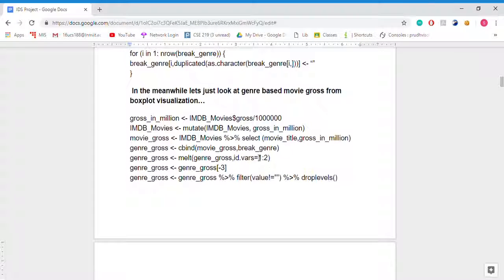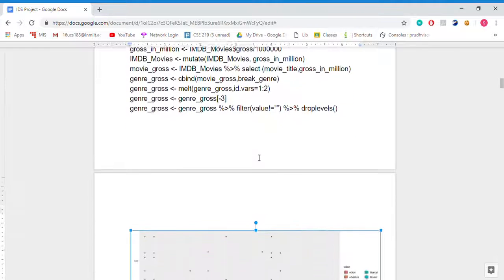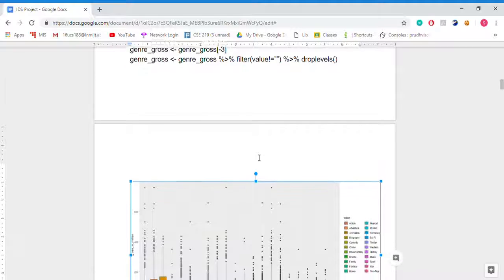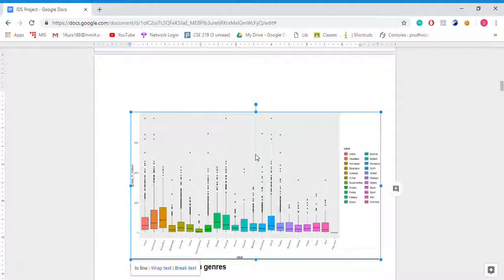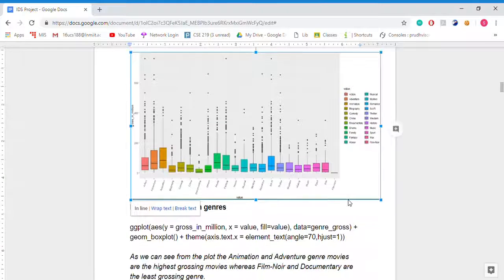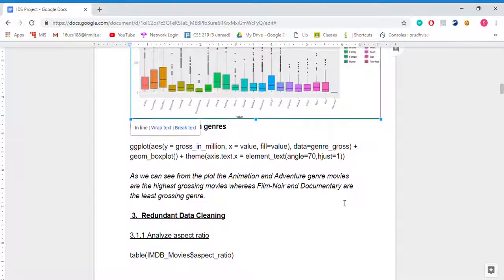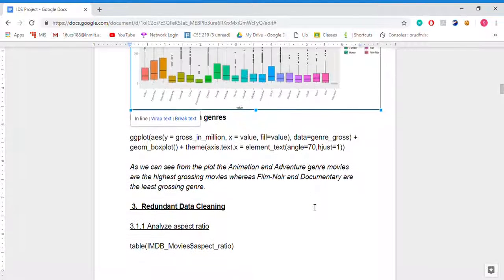Here we are plotting the IMDb movies against gross in million. Here is the box plot representing the genres versus gross of movie in millions. As you can see, there are 22 genres. From what we are concluding, film noir and documentary are the least grossing genres.